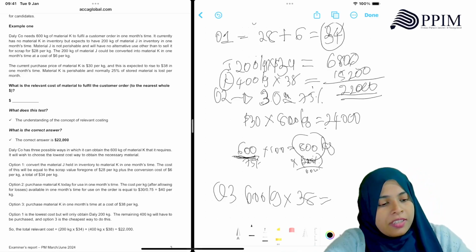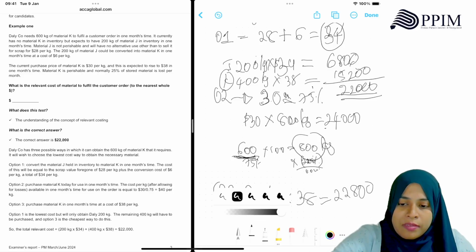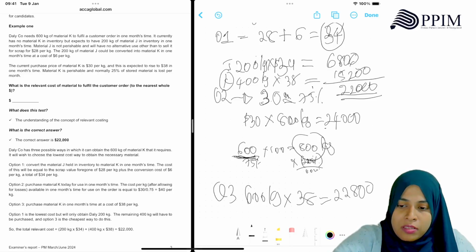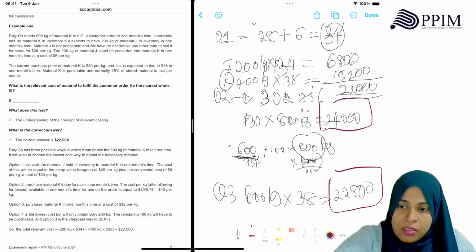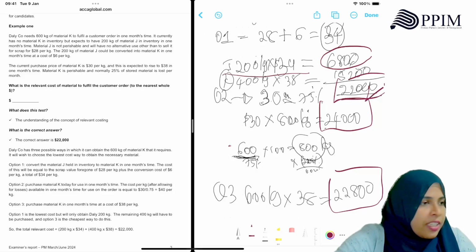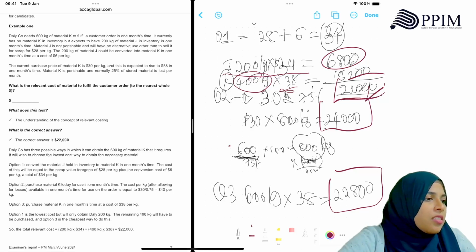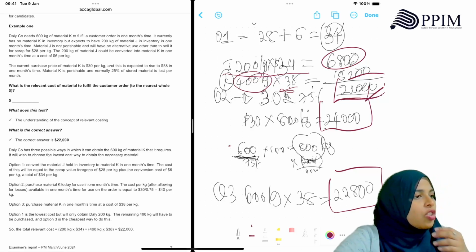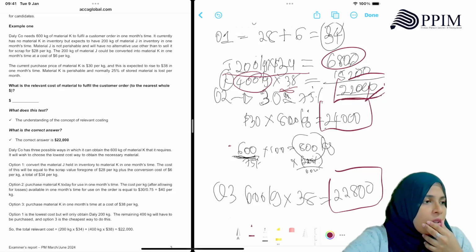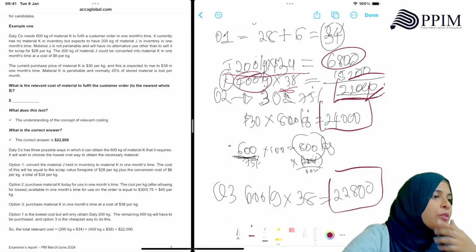Yeah, all 600 at 30. Out of the three, what is the cheapest option? Option 1, right? That is to convert the J that we have, and buy the remainder at the current price. Then do not buy anything now, because 200 kg will also be there in 1 month's time, no?